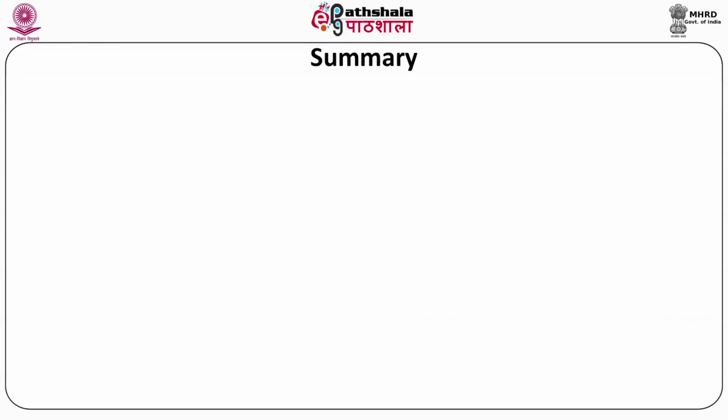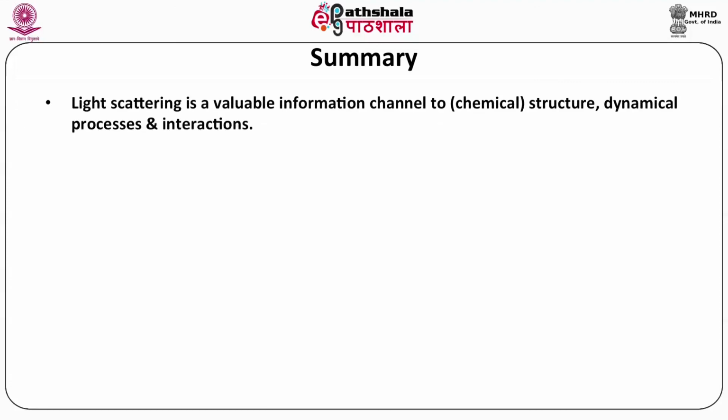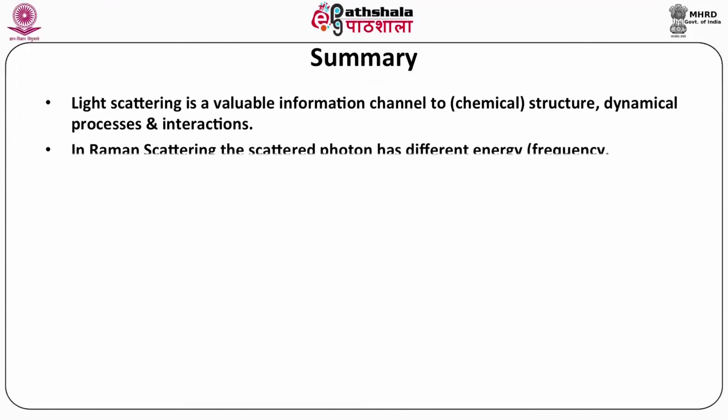So guys, let us summarize what we have learned so far. Light scattering provides valuable information on chemical structure, dynamical processes and interactions. In Raman scattering, the scattered photon has a different energy, depending on the frequency and wavelength, than the incident photon.